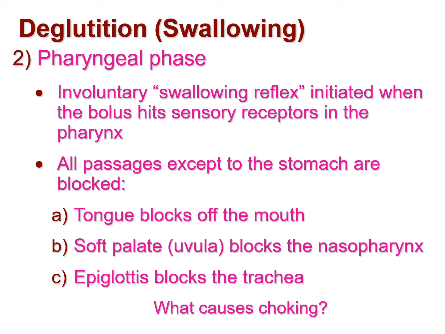Now the next phase of deglutition is the pharyngeal phase. This pharyngeal phase is involuntary in nature. We cannot control this stage. The swallowing reflex is initiated when the bolus hits the sensory receptors in the pharynx. So when we are swallowing something, after a certain amount of time, when the bolus passes towards the end of the oral cavity and hits those sensory receptors, the process of swallowing becomes involuntary. We cannot stop that process. We swallow the food then. So it is an involuntary phase.